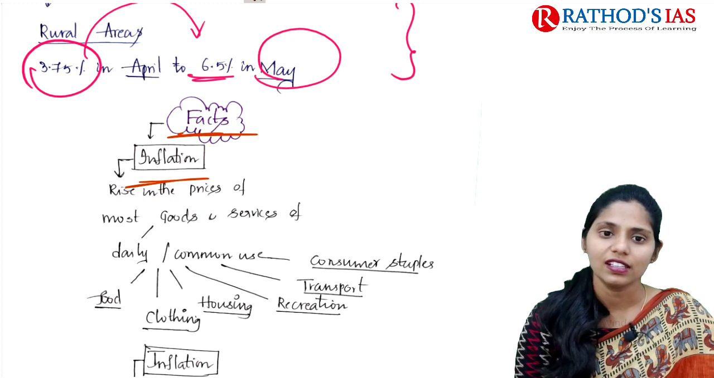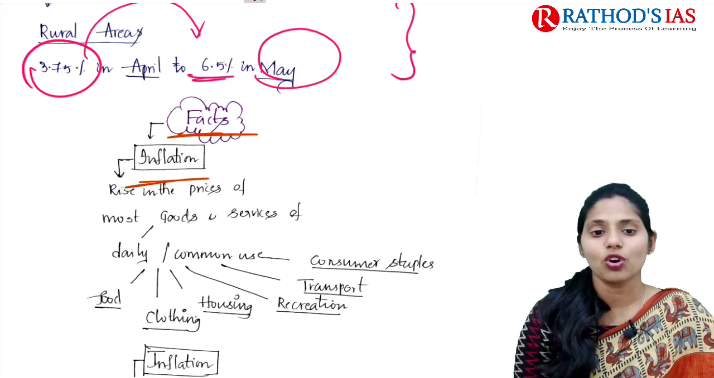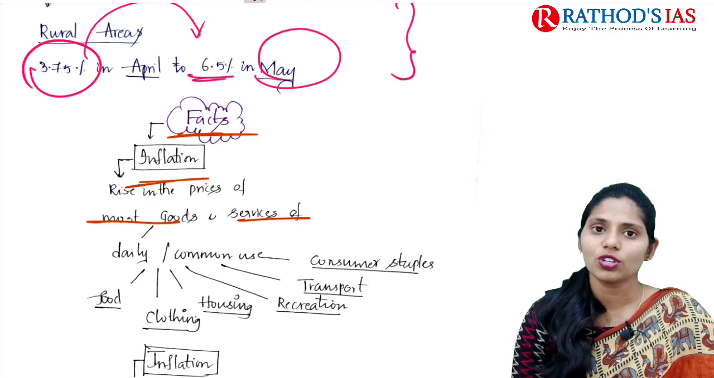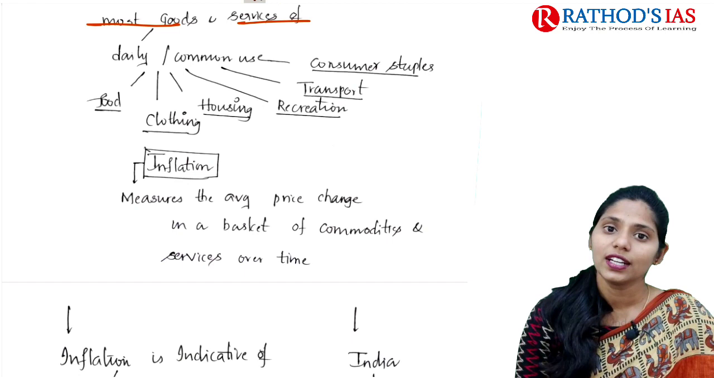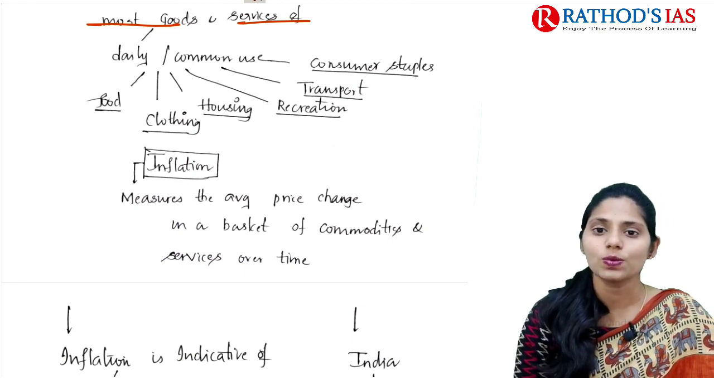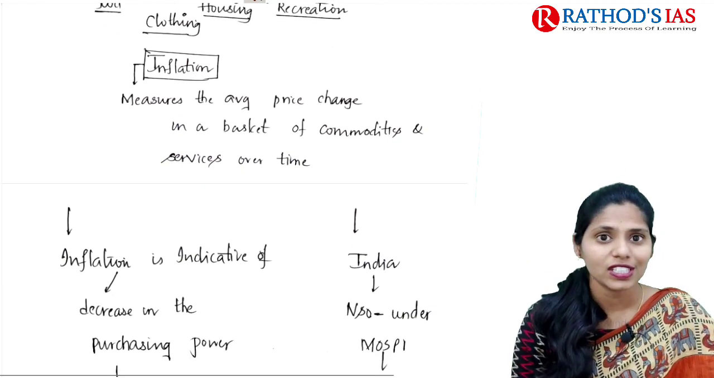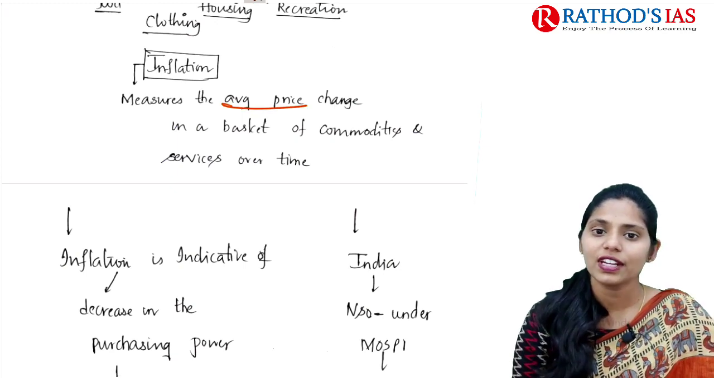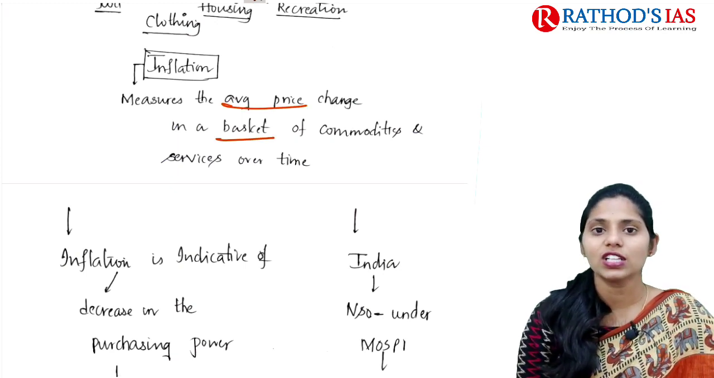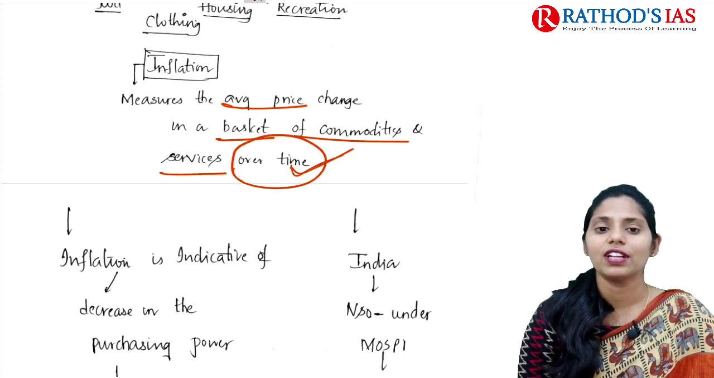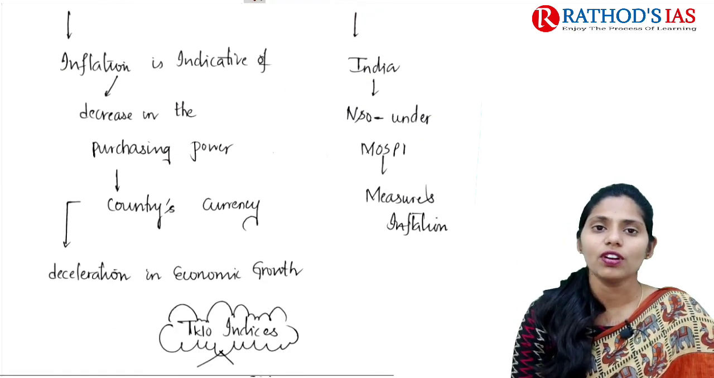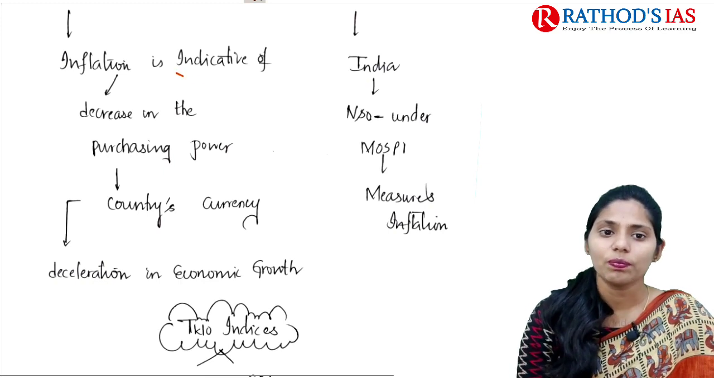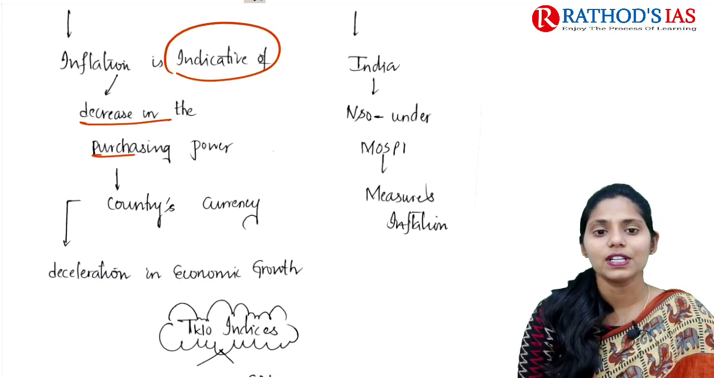Inflation, in general, we can say is a rise in prices of most goods and services which are of daily use or commonly used, for example food, clothing, housing, recreation, transport and consumer staples. Inflation mainly measures the average price change in a basket of commodities and services over a time. Over a time we can see the average price change that is seen in this basket of commodities and services.